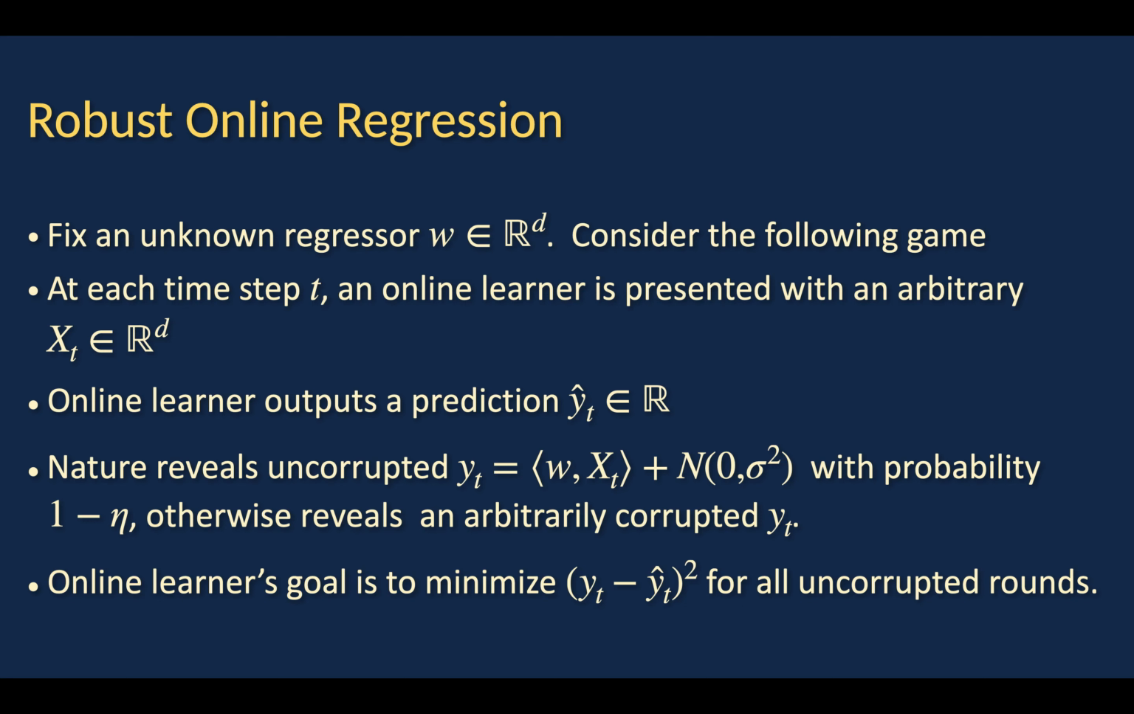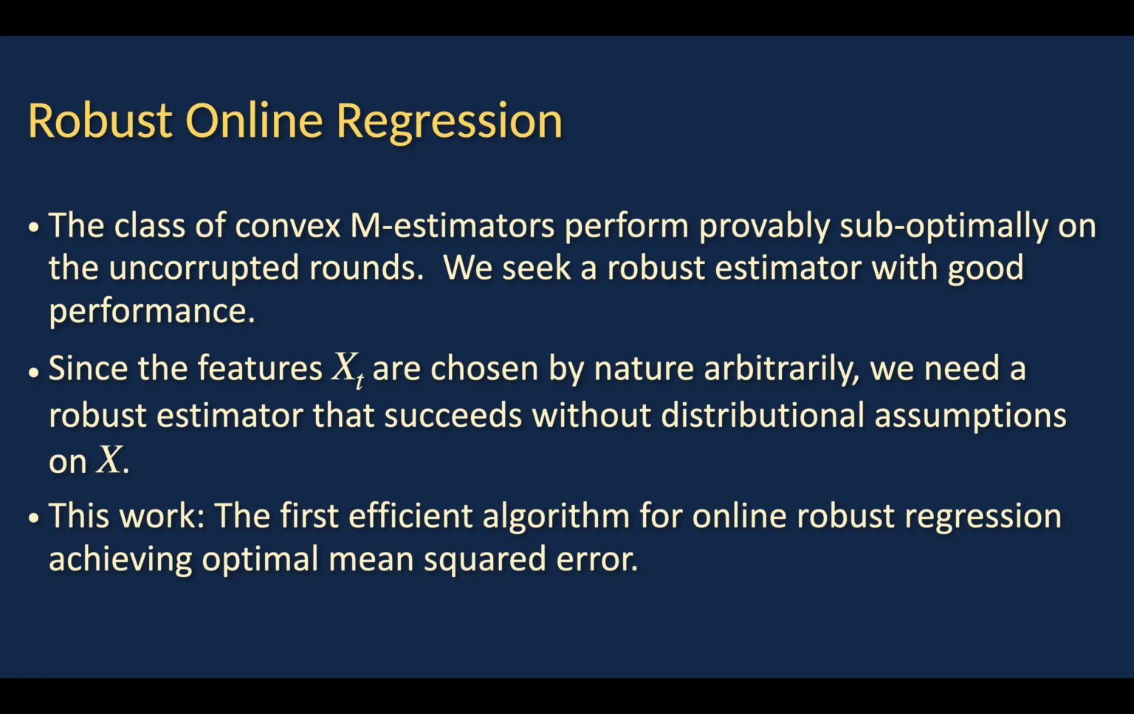So this is a model of linear regression that is online that also has outliers, because with probability eta, nature could have introduced an arbitrarily corrupted y_t. So what do we know about robust online regression? We know that the class of convex M estimators perform provably suboptimally on the uncorrupted rounds. We seek a robust estimator with good performance.